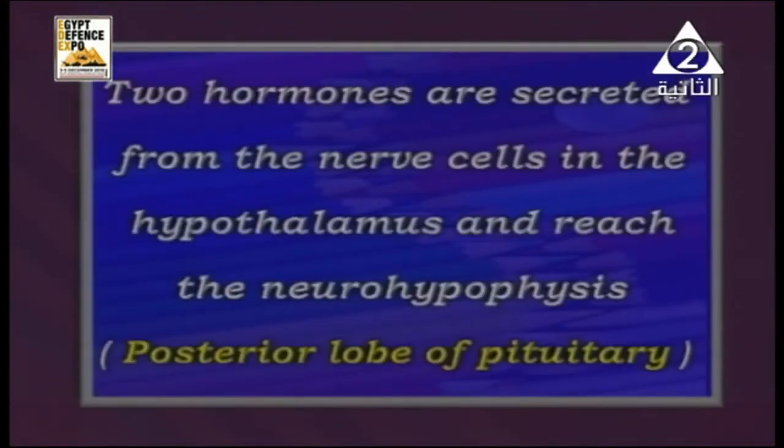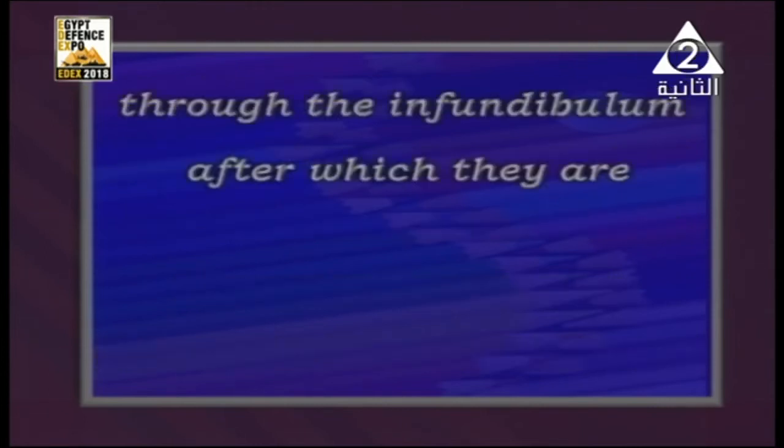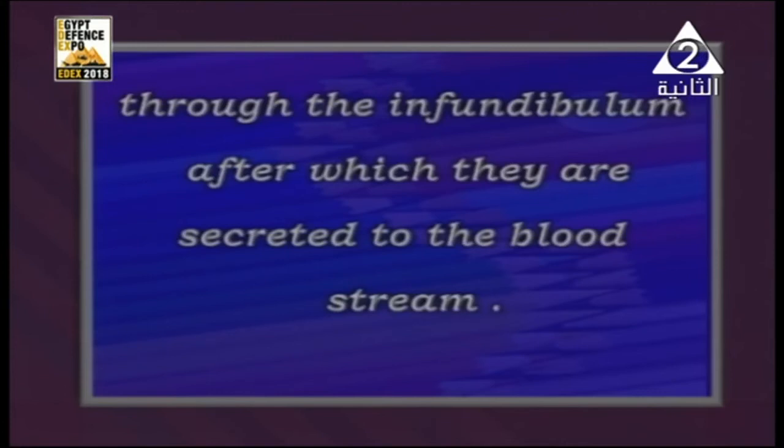Starting with that, there are two hormones secreted from the nerve cells in the hypothalamus that reach the neurohypophysis, or posterior lobe of pituitary gland. The two hormones pass through the infundibulum, and after which they are secreted to the bloodstream.